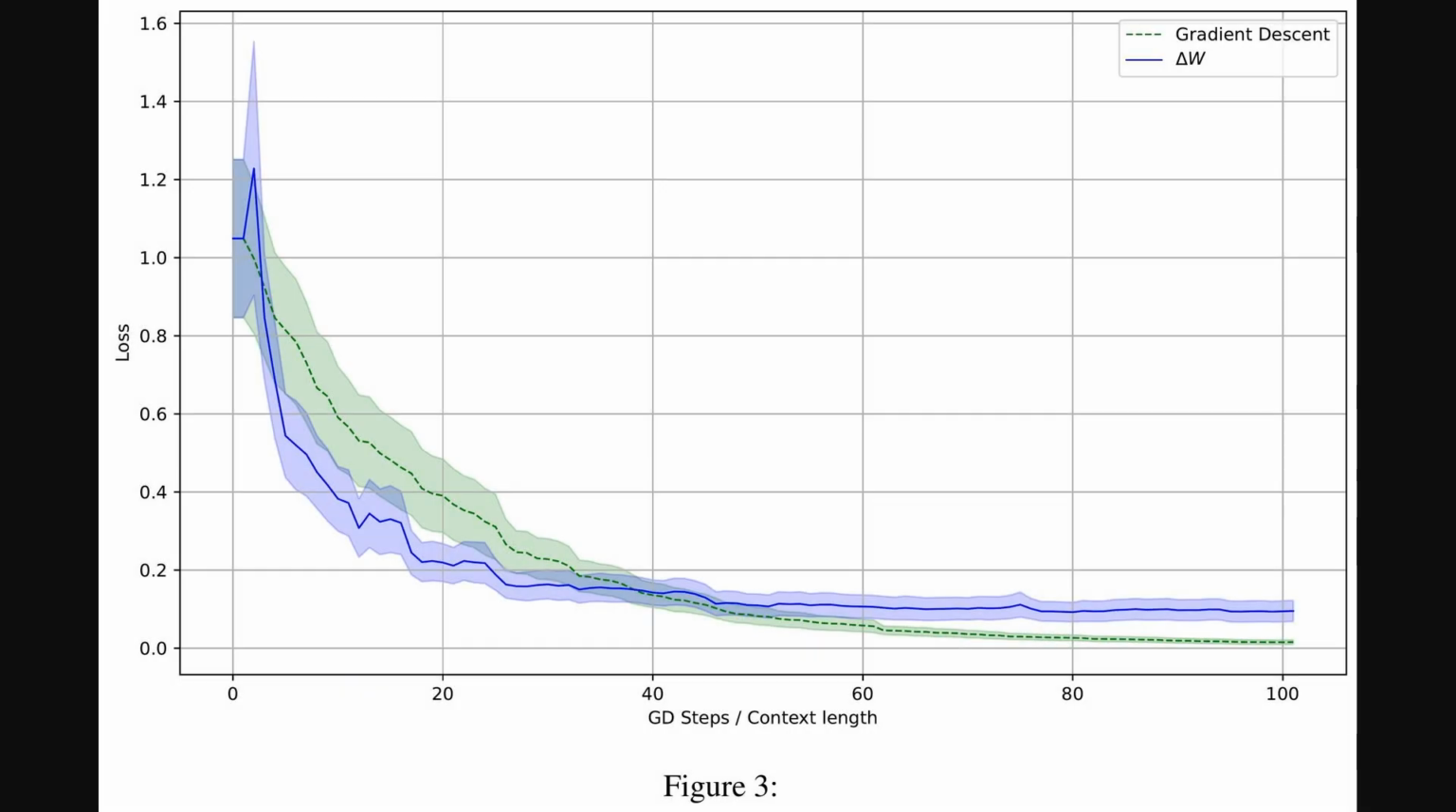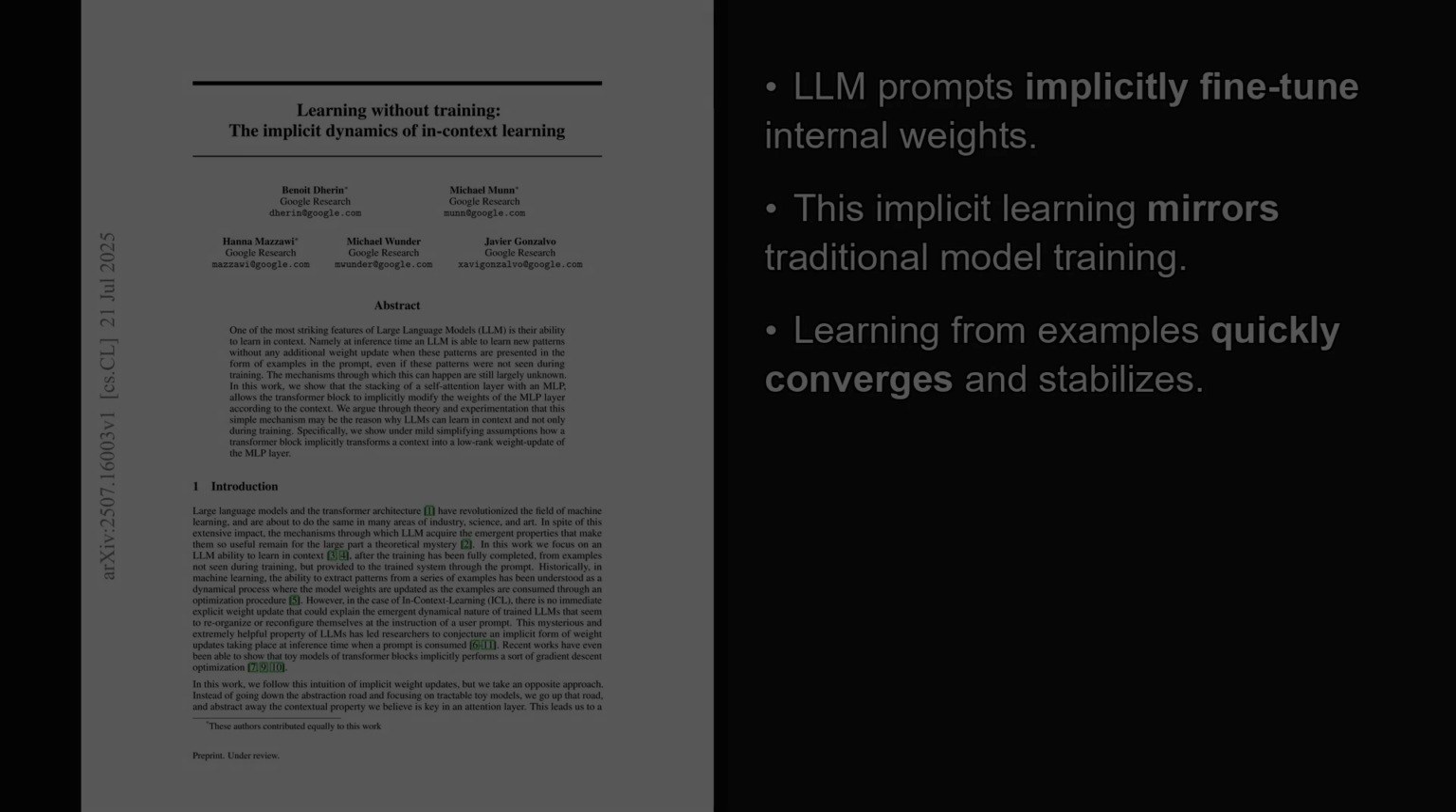So the natural next question is, how does this implicit learning compare to actual training? This plot directly compares the two. The blue line, labeled delta W, represents the implicit update we've been discussing. The green line is for gradient descent, which is the standard mathematical process used to train models by repeatedly adjusting their internal settings to reduce errors. As you can see, both methods lower the model's error in a remarkably similar way. This suggests that in-context learning isn't just a party trick, it's a genuine learning dynamic that closely mirrors explicit fine-tuning.